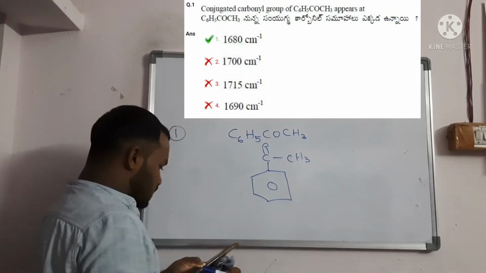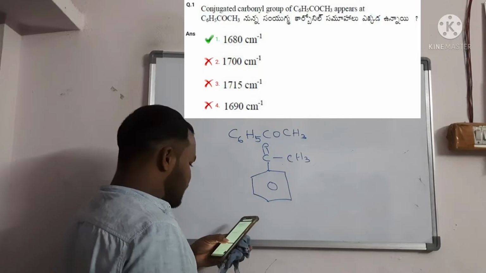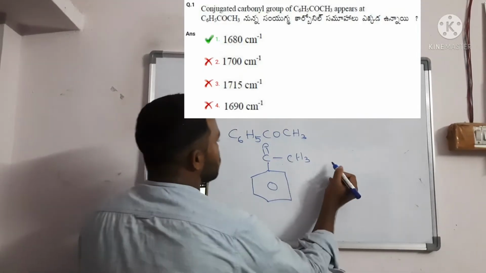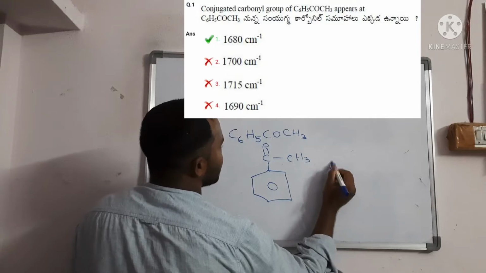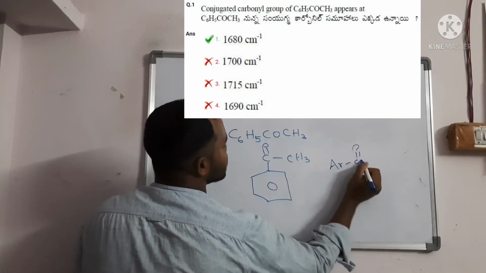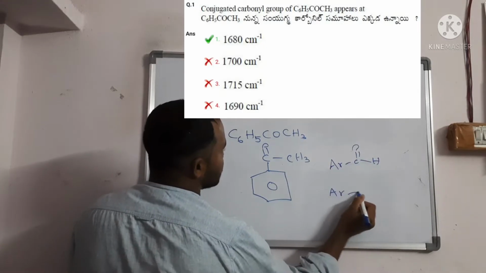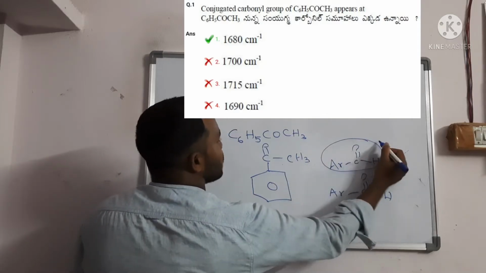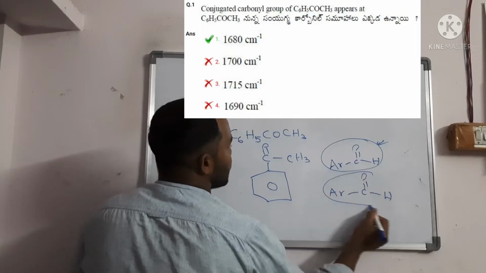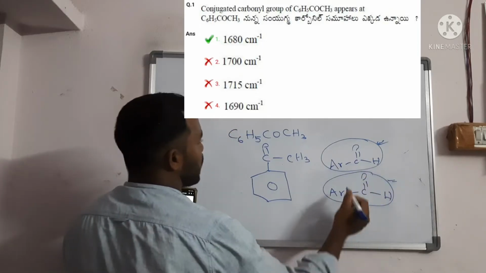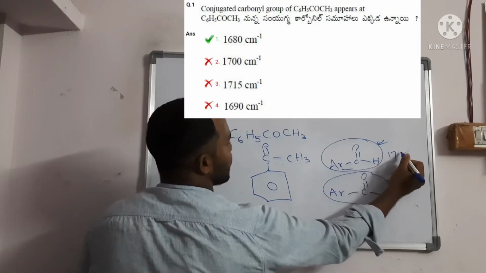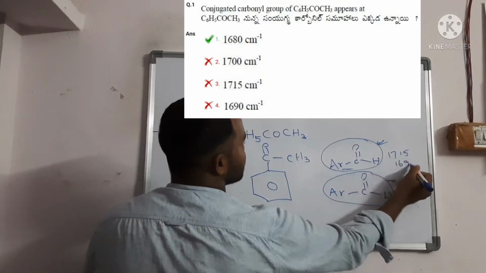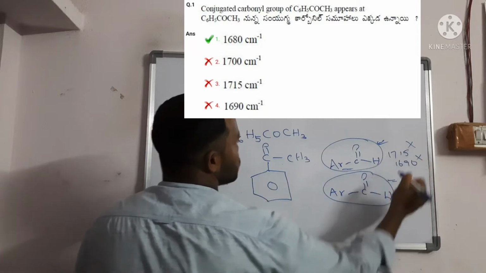In the options they gave 1680, 1700, 1715, then 1690. Simply you can say aryl aldehyde is there, for example, then aryl ketone is there. So aldehyde is more than ketone. Aldehyde frequency appears around 1715 centimeters inverse, in the range 1690 to 1750. Simply we can eliminate these two options.